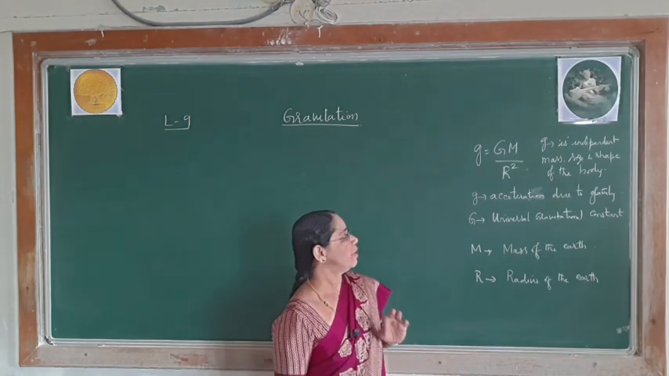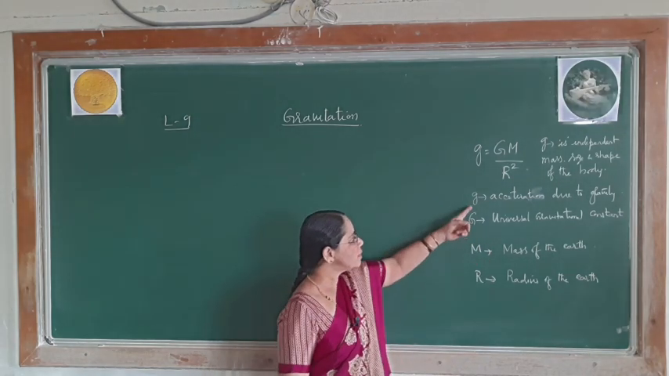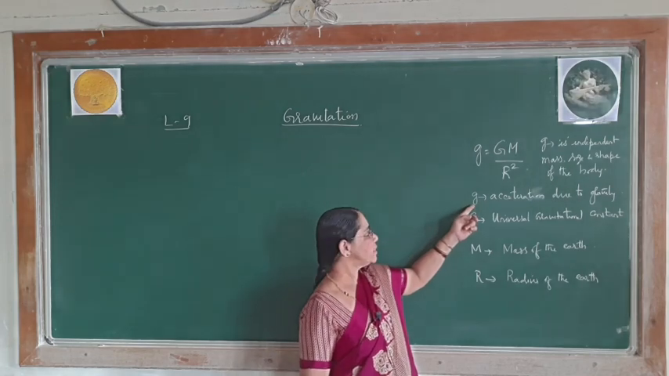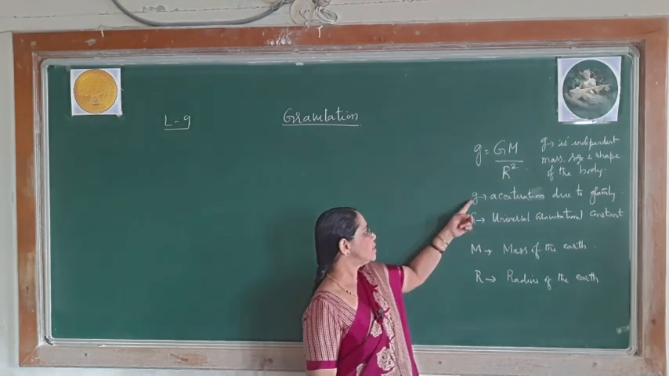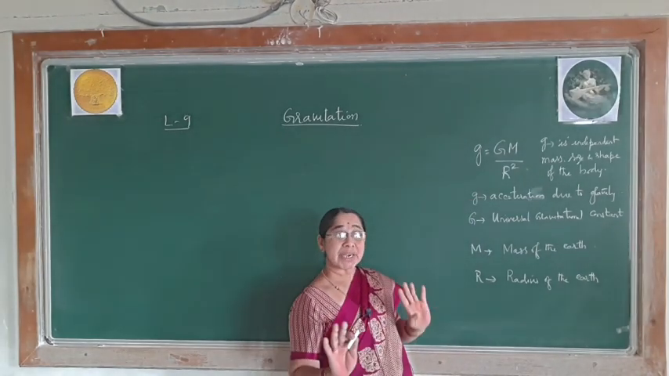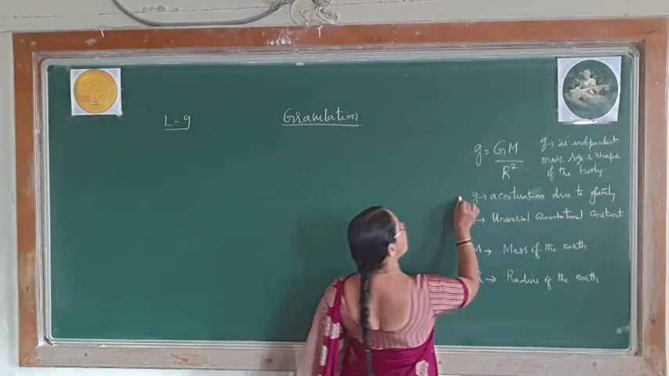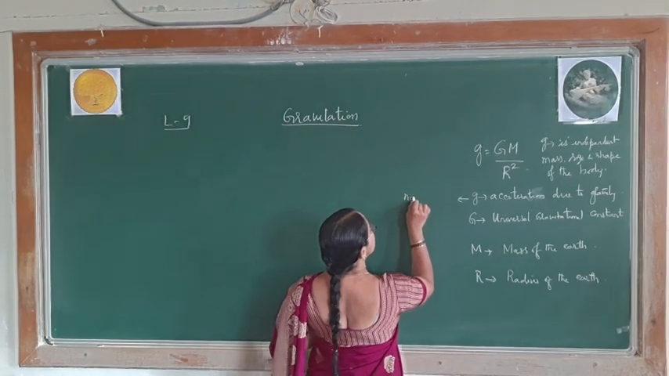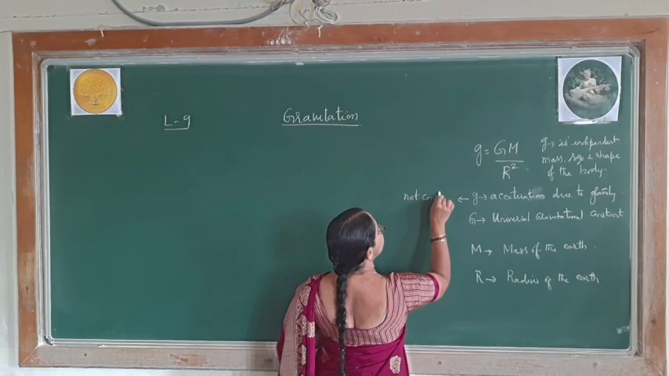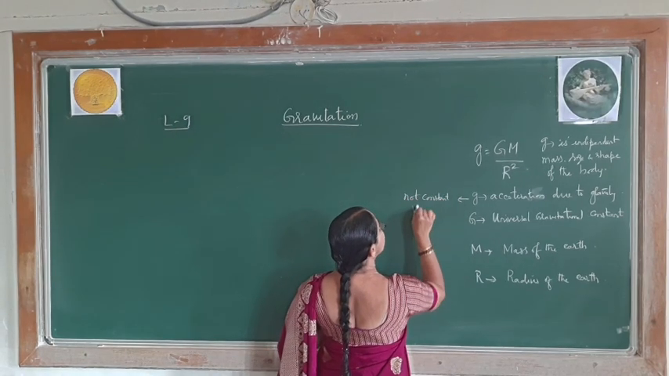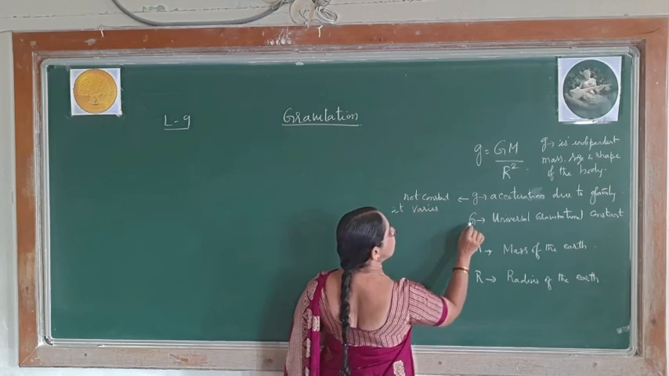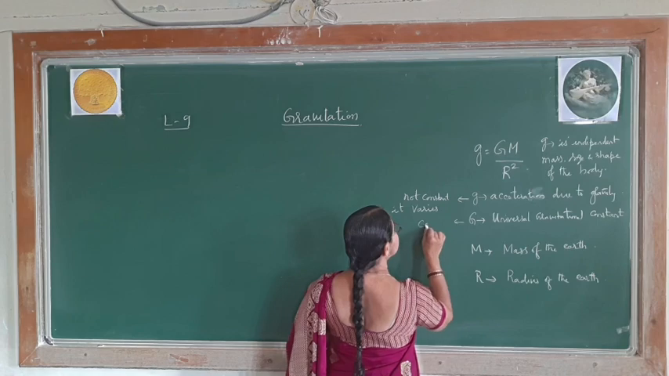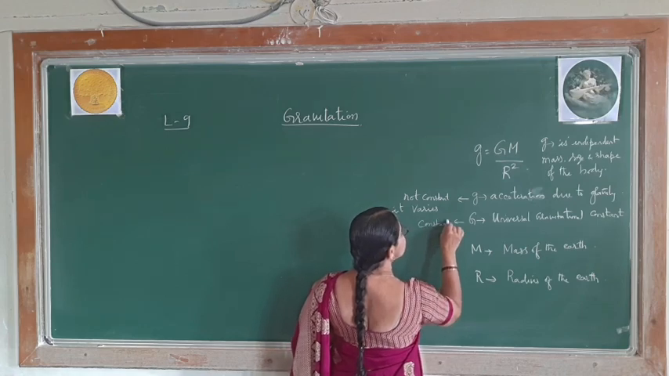One more point I want to say here, this small g is always different from capital G. This small g is not a constant. It varies. Please remember, it varies. But this capital G is constant.